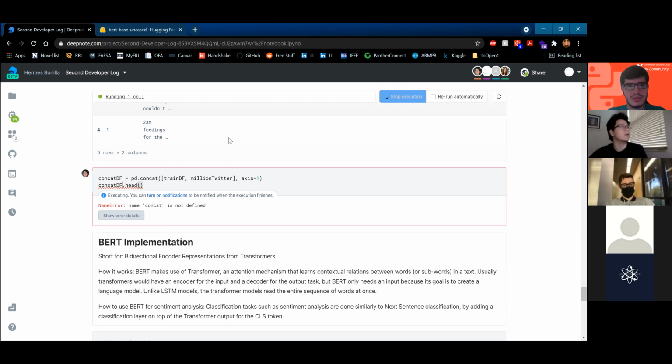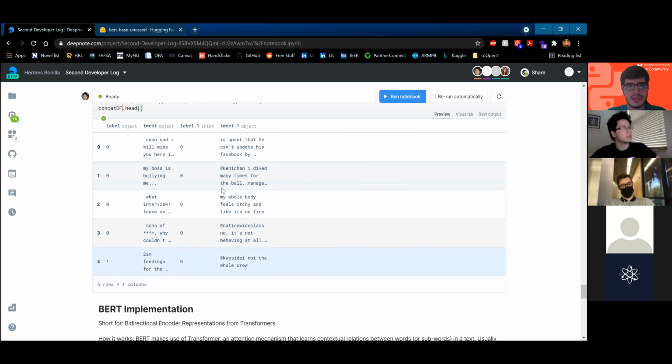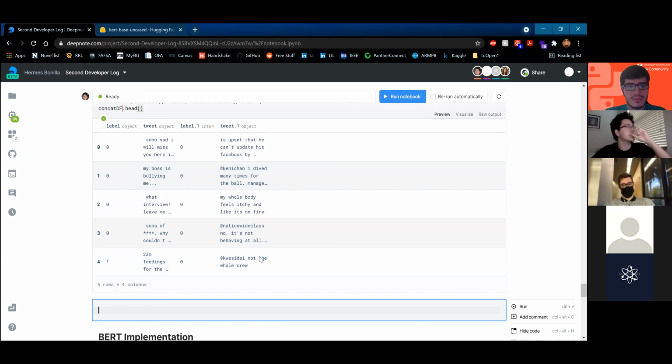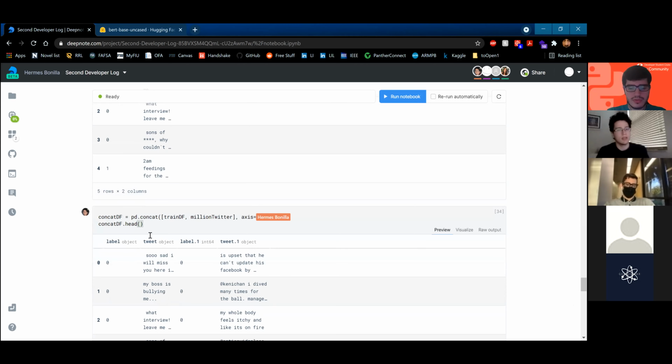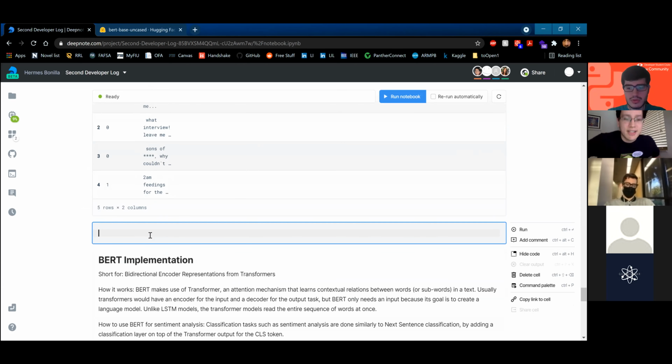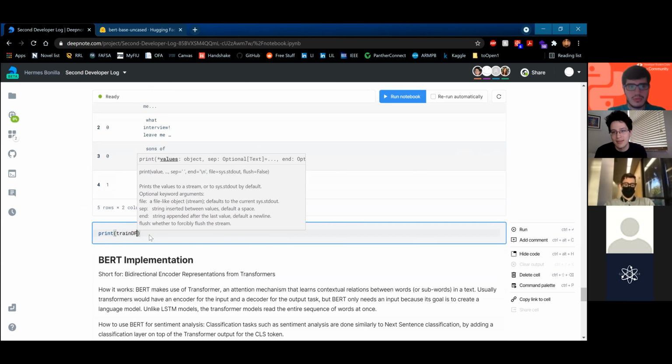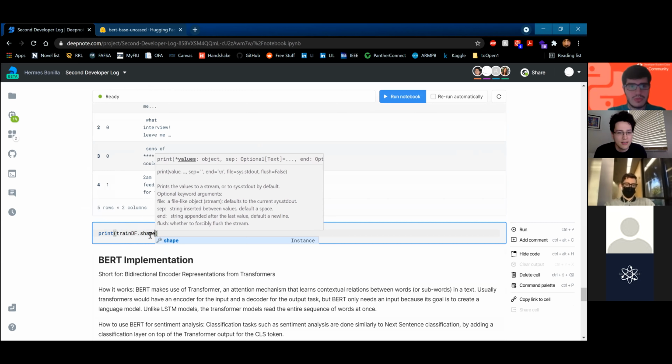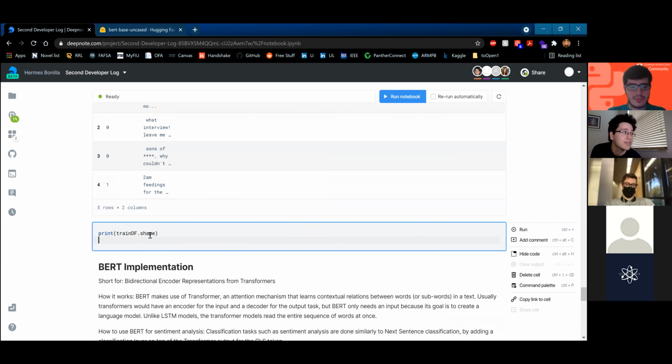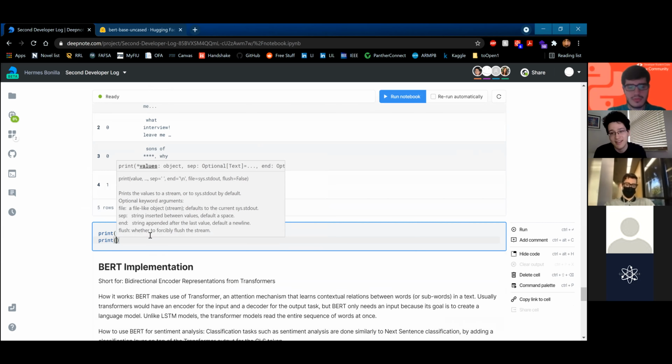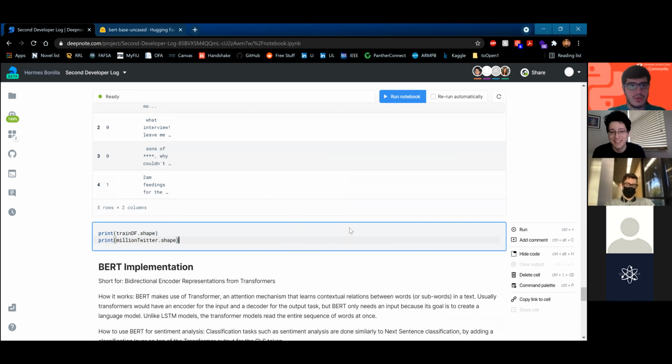Oh, wait, maybe put them right next to each other. Put axis 0. Yeah. All right, let me see. That might work. Train shape. Joining data frames can be difficult sometimes. It worked? Yeah. Okay. It's reassuring.